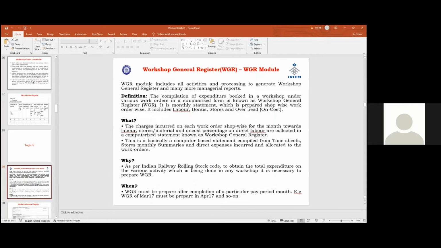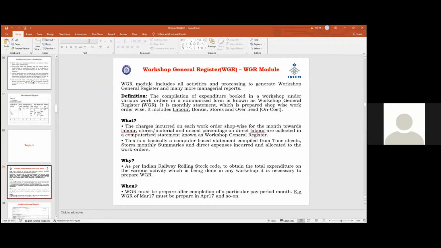So today this WGR is computerized everywhere. Everywhere the WGR is computerized under WAMS, हर workshop में हर production का हर अलग-अलग procedures से computerized हो गया. It is basically a computerized statement compiled from time sheets, stores monthly summary. Labor कहाँ से आता है? Time sheets से. Material from stores monthly summaries. Direct expenses incurred and allocated to the work orders. पूरा work order से debit होता है.